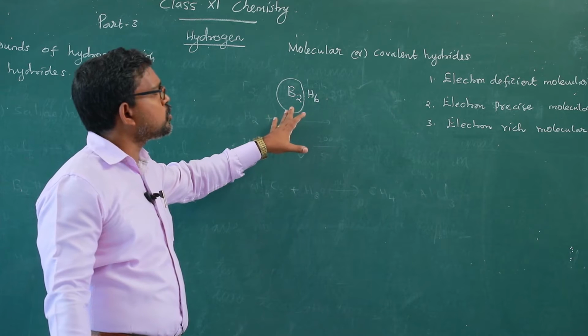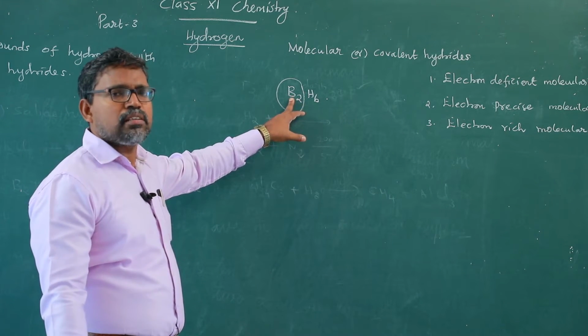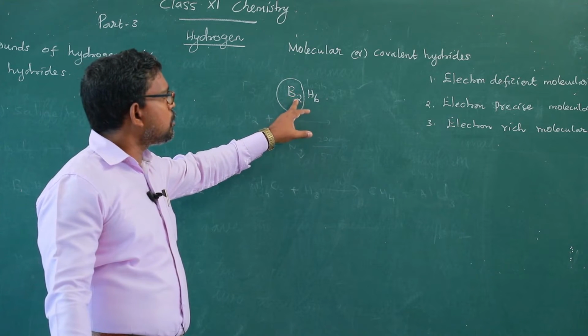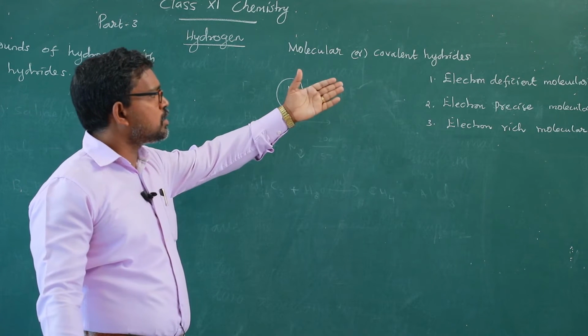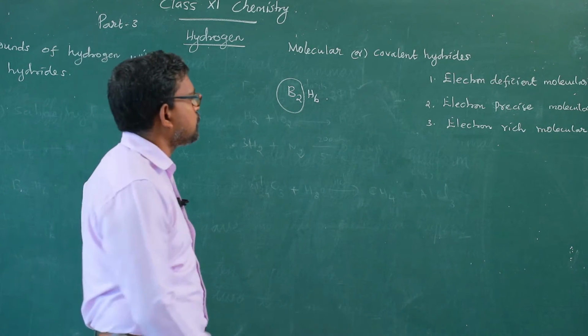Therefore, boron in diborane is electron deficient and exists in the form of a hydride. These compounds are said to be electron deficient molecular hydrides.